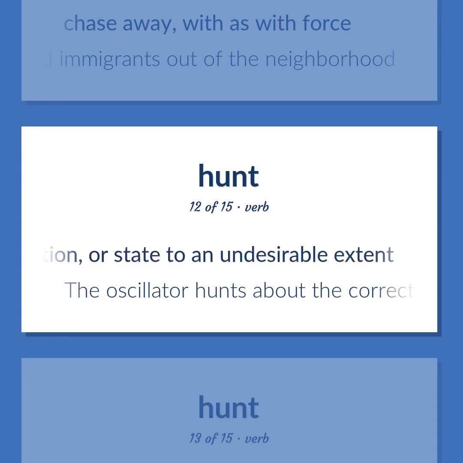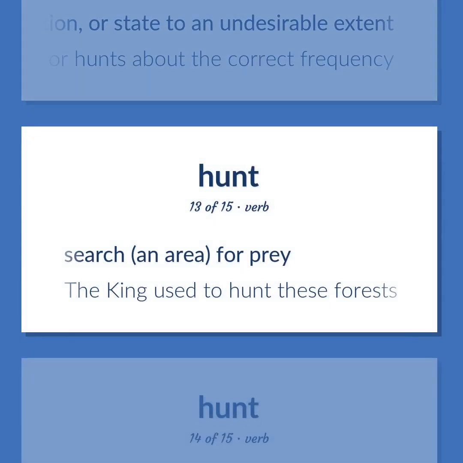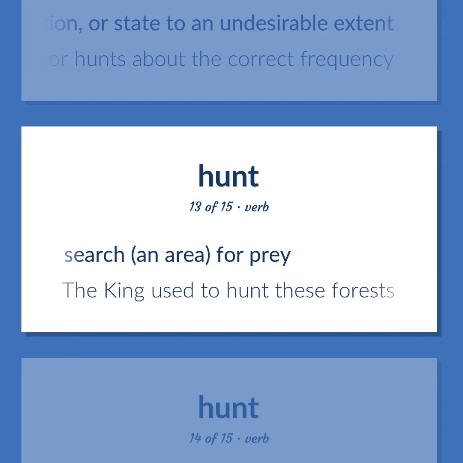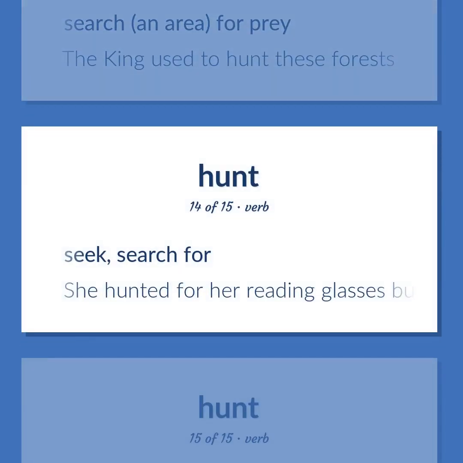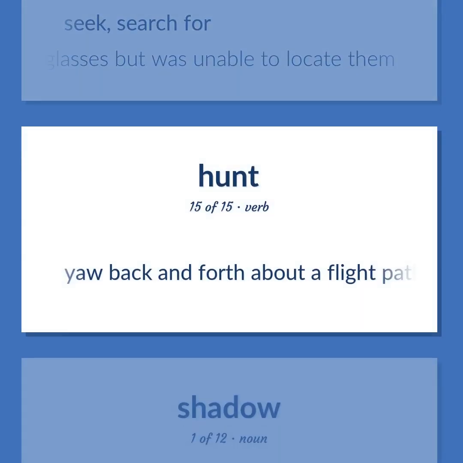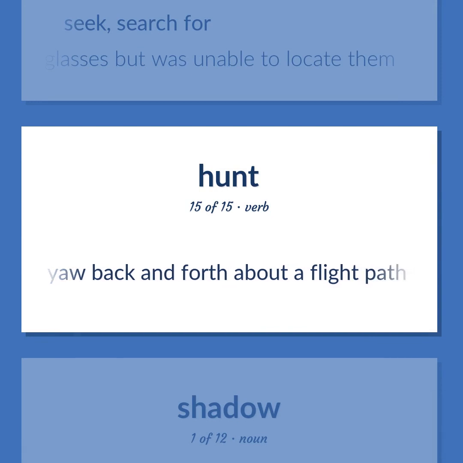The oscillator hunts about the correct frequency. Search an area for prey. The king used to hunt these forests. Seek, search for. She hunted for her reading glasses but was unable to locate them. Yaw back and forth about a flight path.